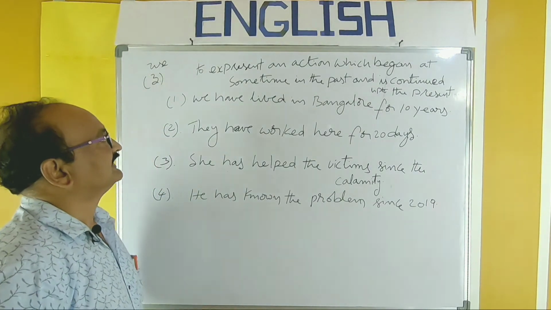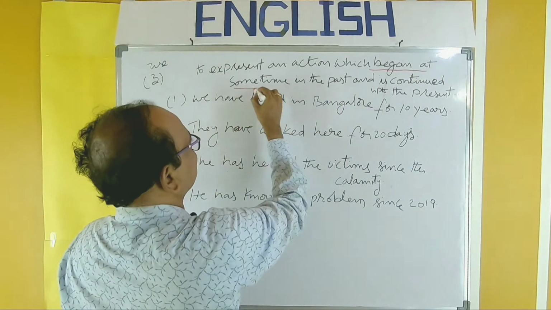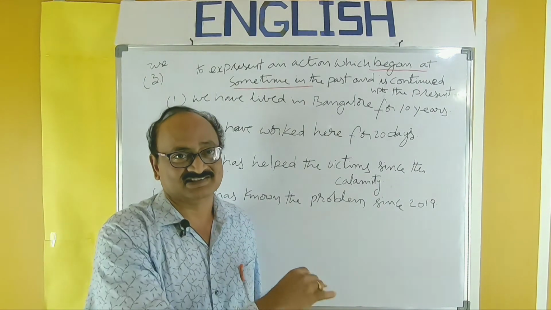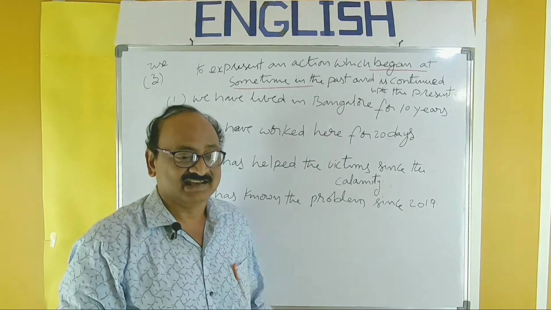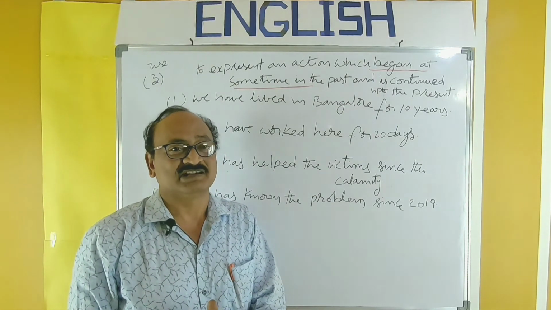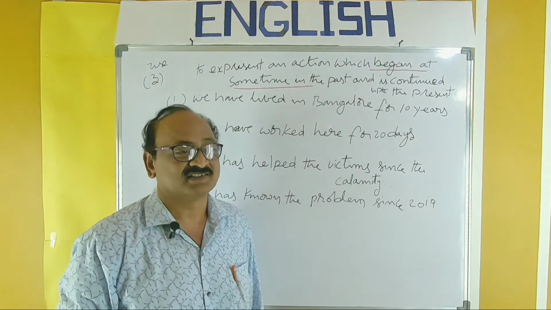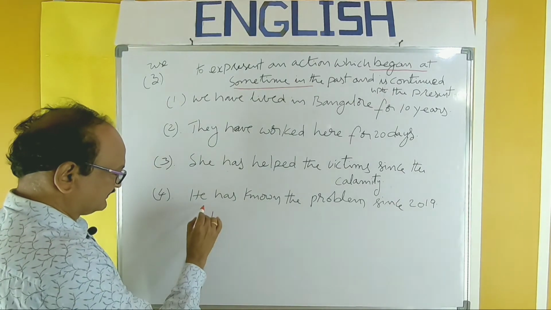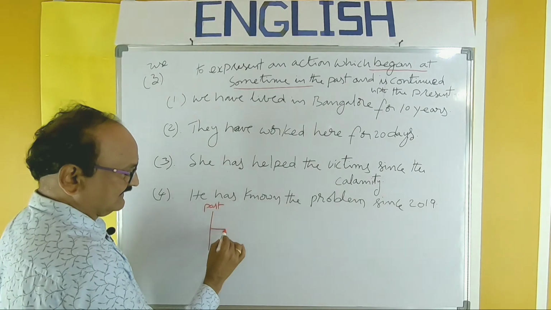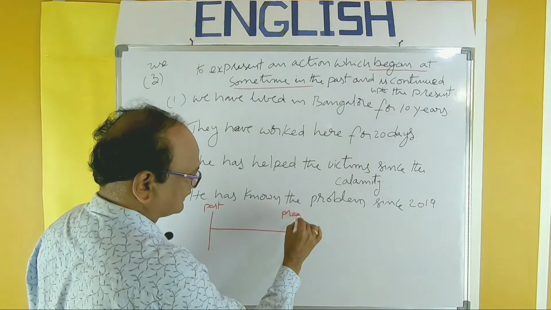Observe once again. Expresses an action which began at some time in the past. Action began in the past, some point of time in the past, and is continued up to this moment. It is continued up to this moment only, and we are not sure of its progress in the future. See, this is the point of past. Began here, continued up to this only. This is the present moment.